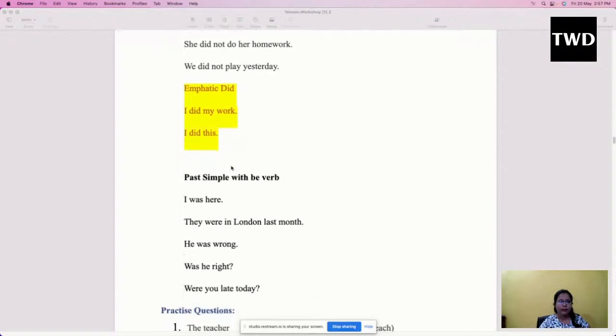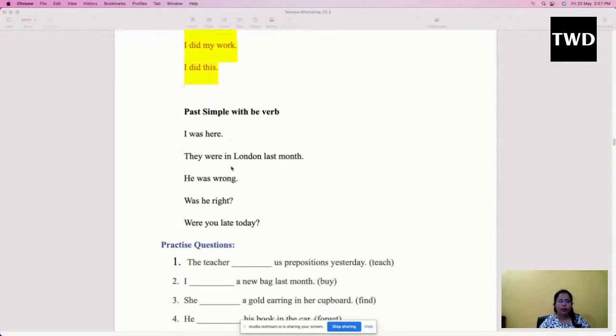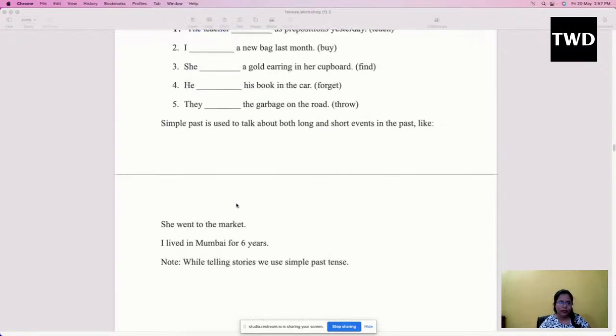Okay, past simple with be form of verb like was and were. Okay, I was here, they were in London. So was and were are considered as past helping verbs. These verbs will help you to understand whether the action was in the past or in the present. So the moment you use was and were, people will understand yes, this action took place in the past, right?